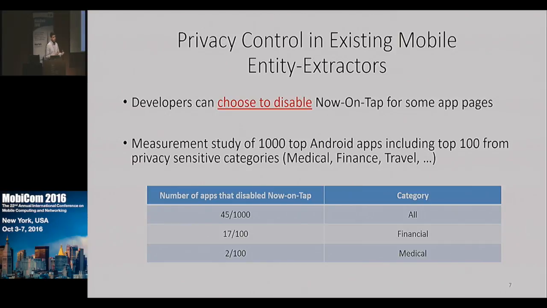We did a measurement of the top 1,000 apps, including several privacy-sensitive categories. Unfortunately, we found that only 70% of financial apps and 2% of medical apps have entity extraction disabled for some of their sensitive pages. Therefore, we conclude that these developers are leaving users to their own devices to control their own privacy, and this is not a very good idea.